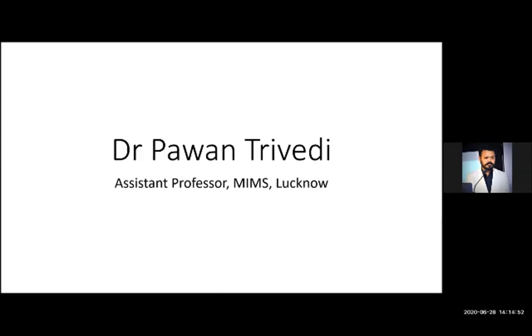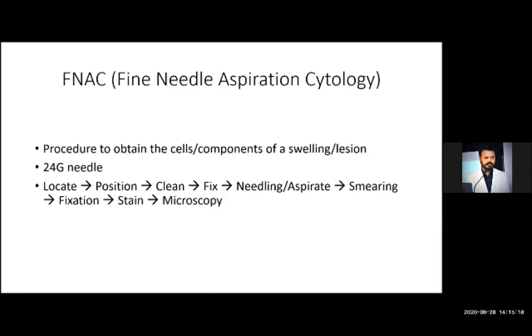Usually in thyroid, we do not try to aspirate, as the thyroid is a vascular lesion, and whenever we try to aspirate the swelling, we will get a bloody tap. So we usually avoid aspiration in case of thyroid swelling. We simply put the needle and do to and fro movement to get the material.